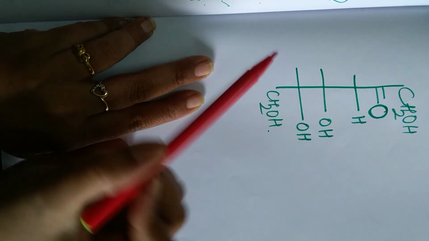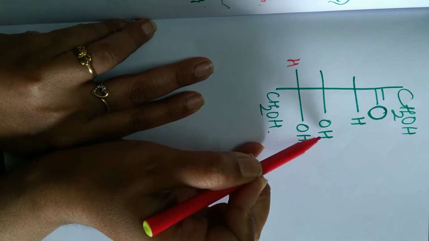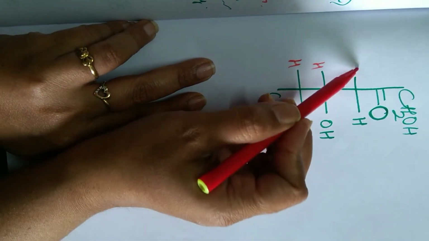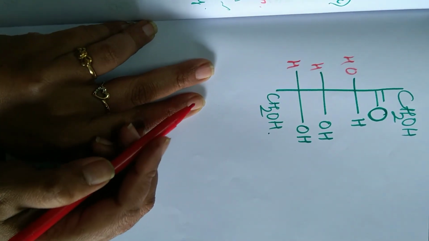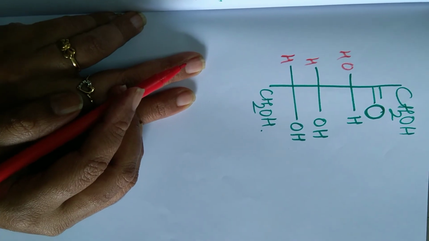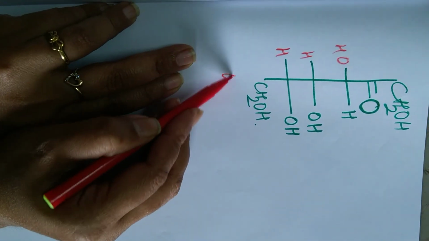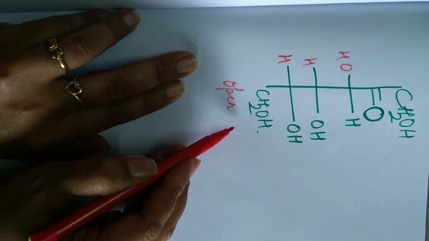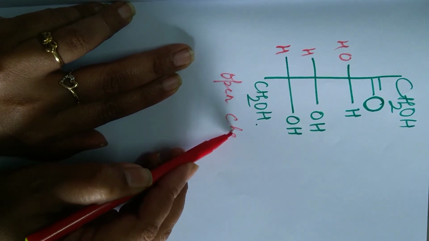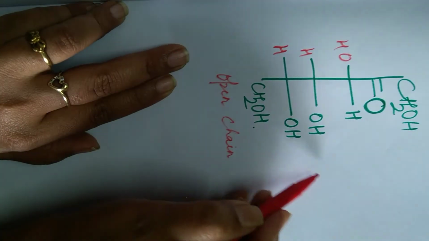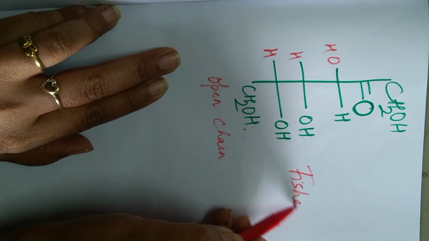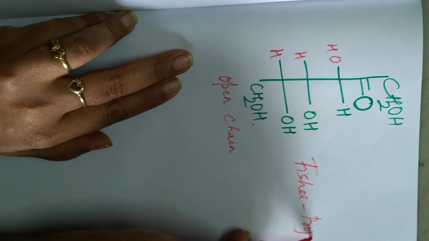So if OH is here, write H. OH is here, write H here. H is here, write OH. Okay. So this is which structure? Open chain structure of fructose, or it is also called the Fischer projection formula.